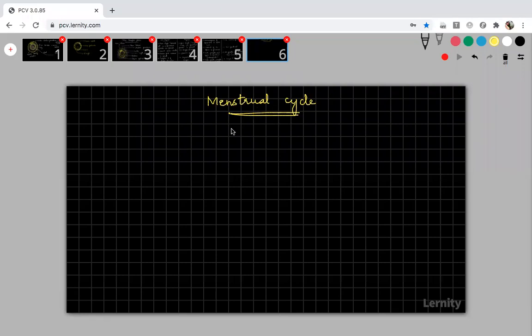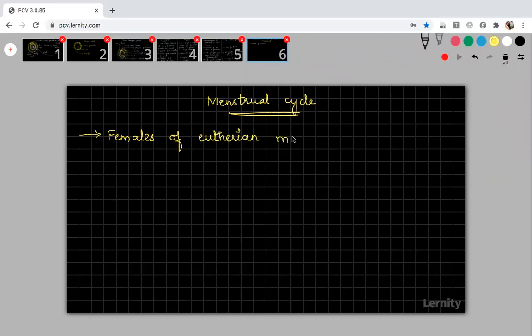Now, we have already studied this menstrual cycle and estrous cycle in the first chapter. Do you remember? Anyway, I will just give you the points only about the menstrual cycle. This menstrual cycle is present only in the females and not in the males, that we know very well. And females of which group of organisms? Females of eutherian mammals.